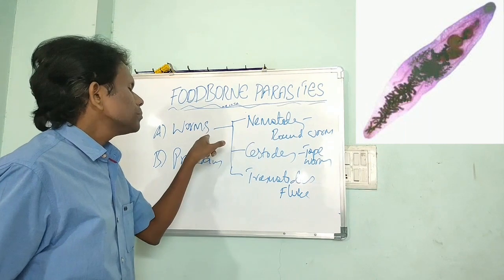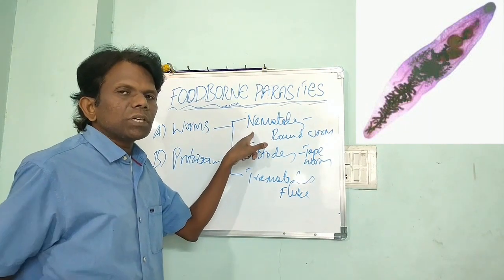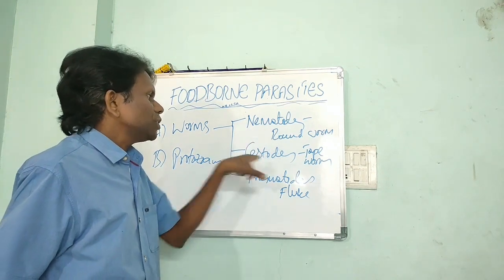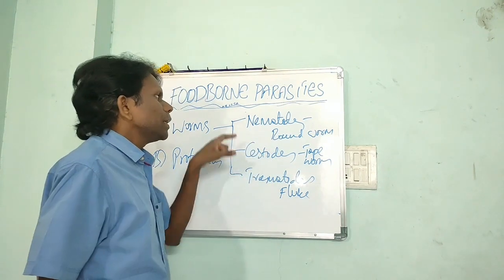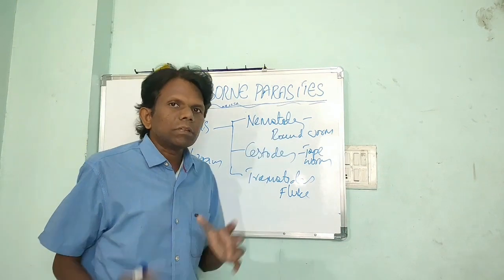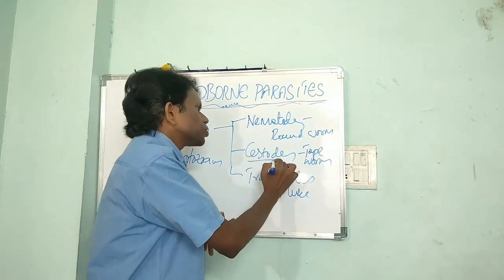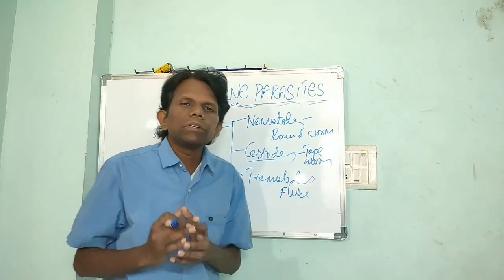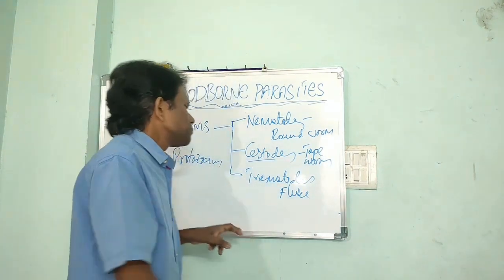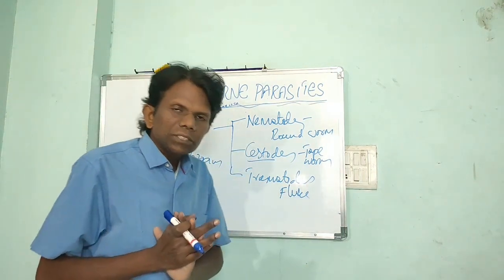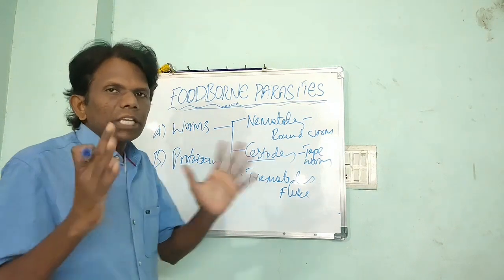So these are the three kinds of worms which infect human beings as parasites: nematodes, cestodes, and trematodes. Nematodes are nothing but roundworms, for example Anisakis species. Cestodes means tapeworms, for example Diphyllobothrium latum. Trematodes, for example Clonorchis. These are the kinds of species which cause infections in human beings.